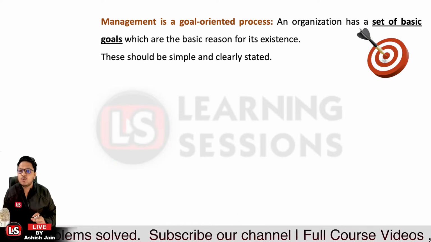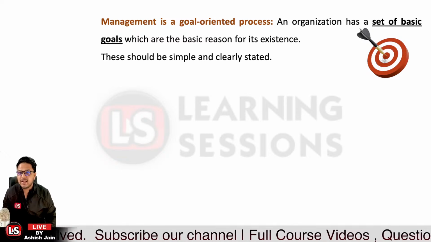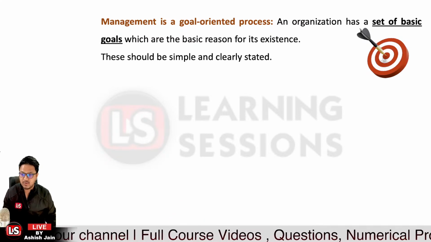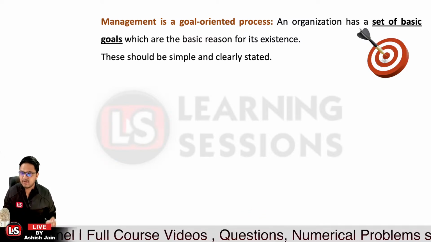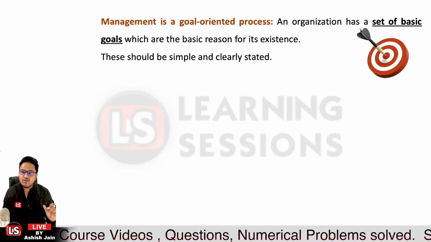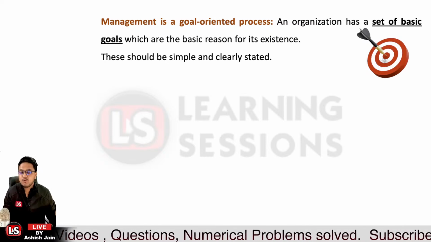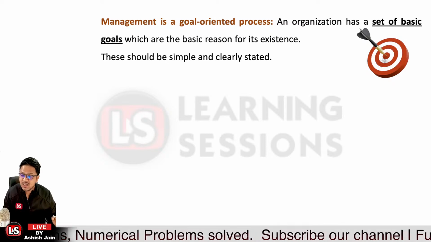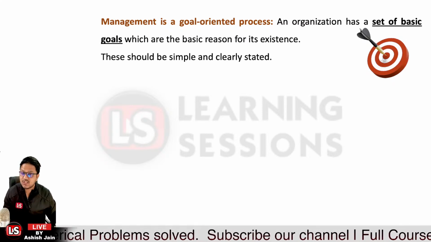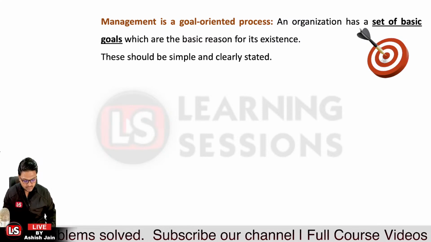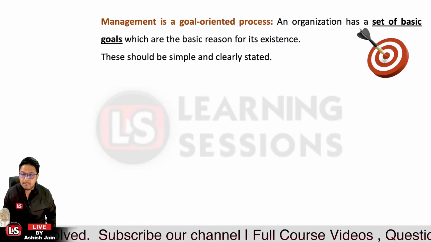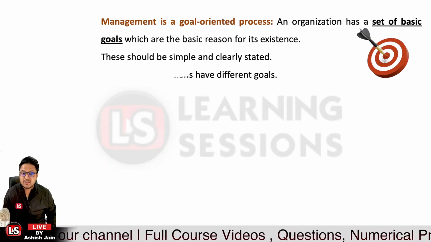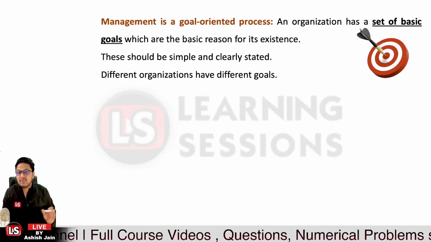If the company has no goal, management cannot be done at all, because we do not know what needs to be performed, or what things are not to be performed. So first of all, management must have a goal. Now when you have a goal, you must be organizing, planning, actuating and controlling things in such a manner so as to achieve the goals. These goals must be simple and clear to each and every person in the institute itself.